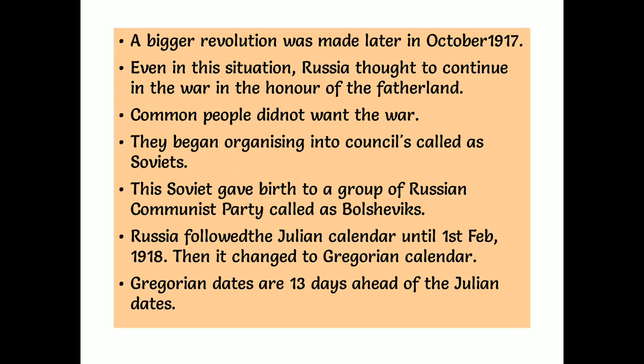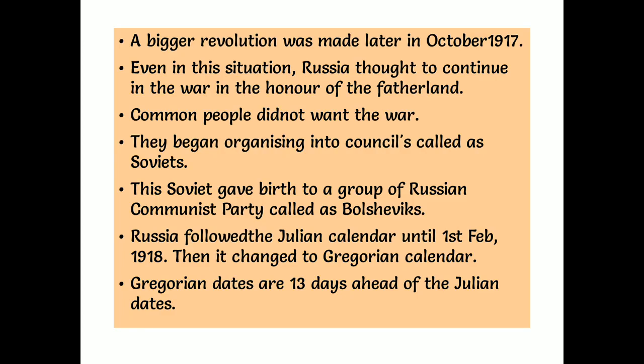So when the March Revolution occurred, actually it occurred in February only. When we say March, it had already occurred in February because we are 13 days ahead. So in our textbook, when it is given as March, for the Russians it had already occurred in February. When we say October, it occurred in September only. And when we say November, it had already occurred in October. So Gregorian dates are 13 days ahead of the Julian dates.